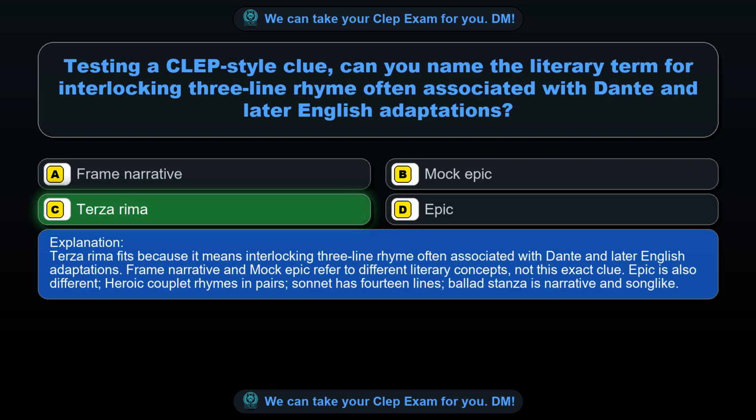Frame narrative and mock epic refer to different literary concepts, not this exact clue. Epic is also different. Heroic couplet rhymes in pairs, sonnet has 14 lines, ballad stanza is narrative and song-like.